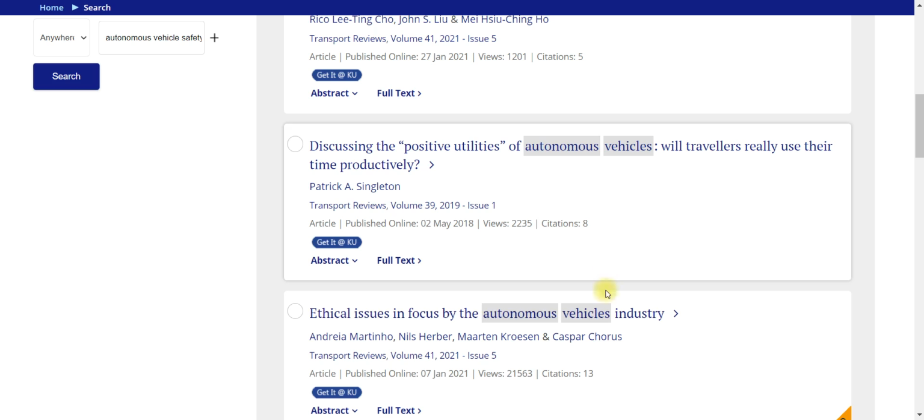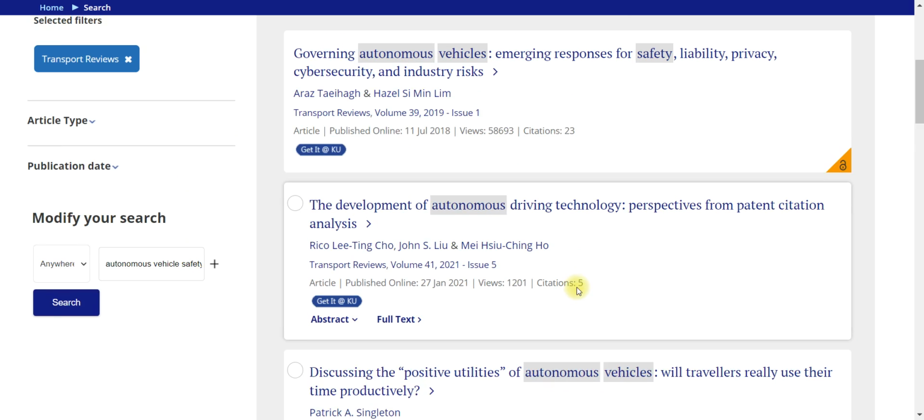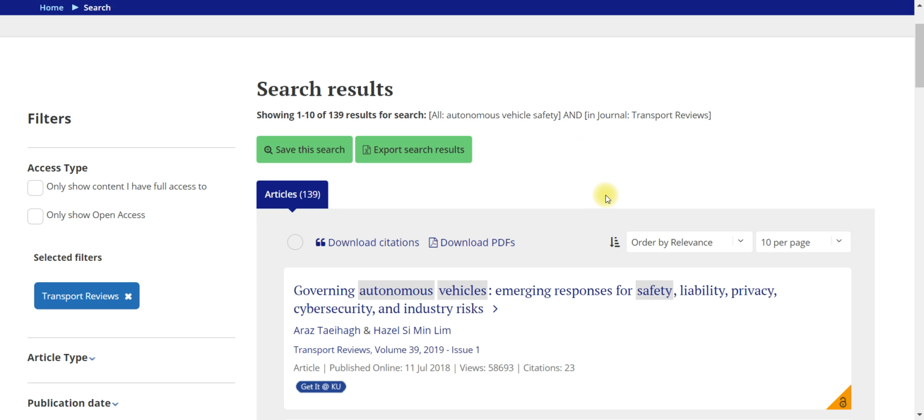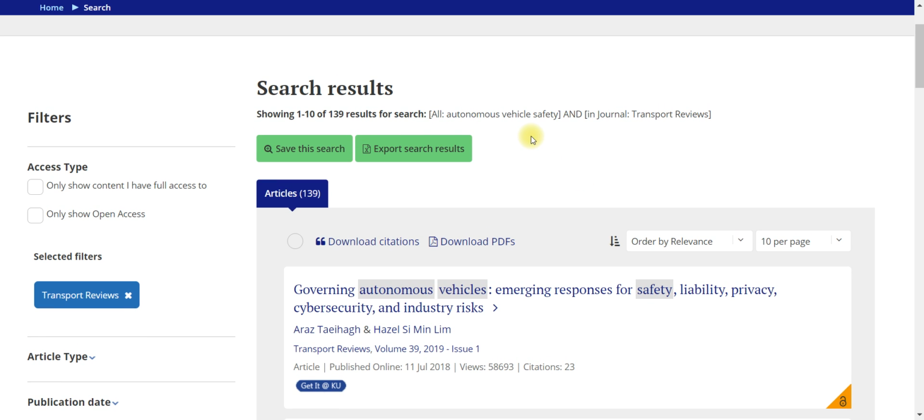So I'm going to say that is a very, very good sign that they are writing what they know, they are publishing what they know. So this is definitely a very authoritative source.